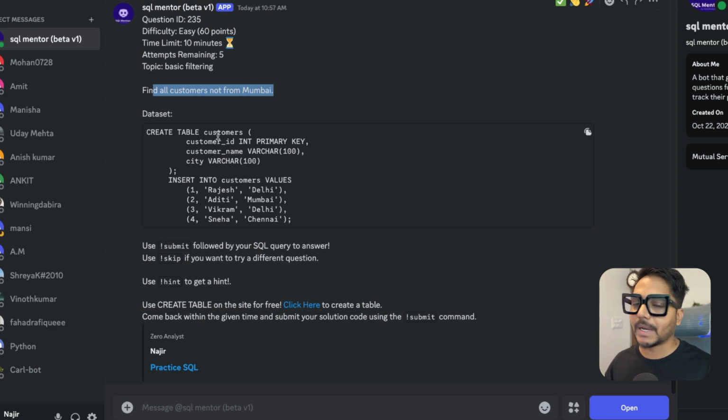So in the data sets we have a customer table, with customers ID, customer name, and the city. Very simple question. And we have again the data, which is called customers ID, customer name, and the city. We need to find the customers which are not from Mumbai.